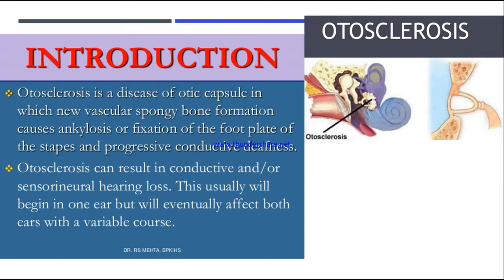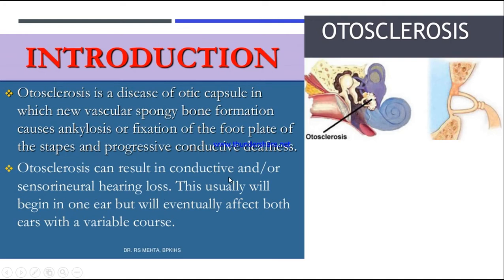But sensory neural hearing loss is when the auditory nerves, as well as the vestibular nerves, are affected. So that is the difference.